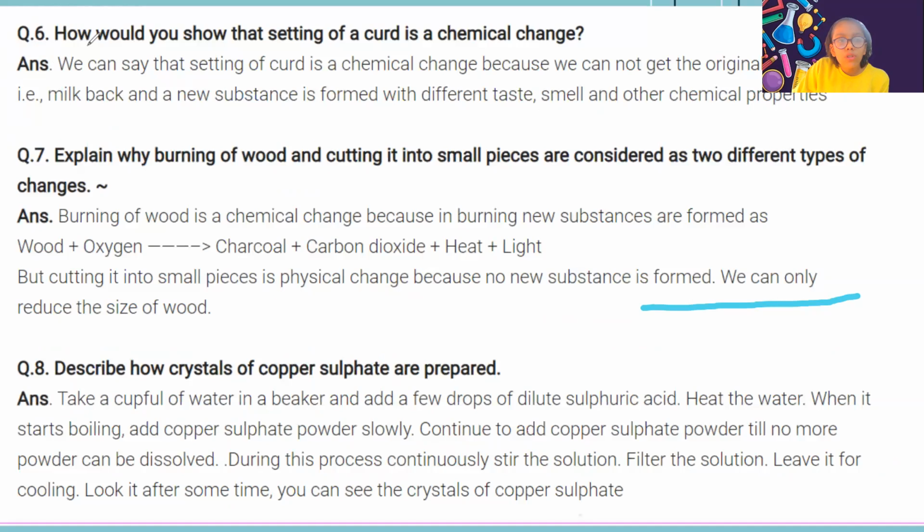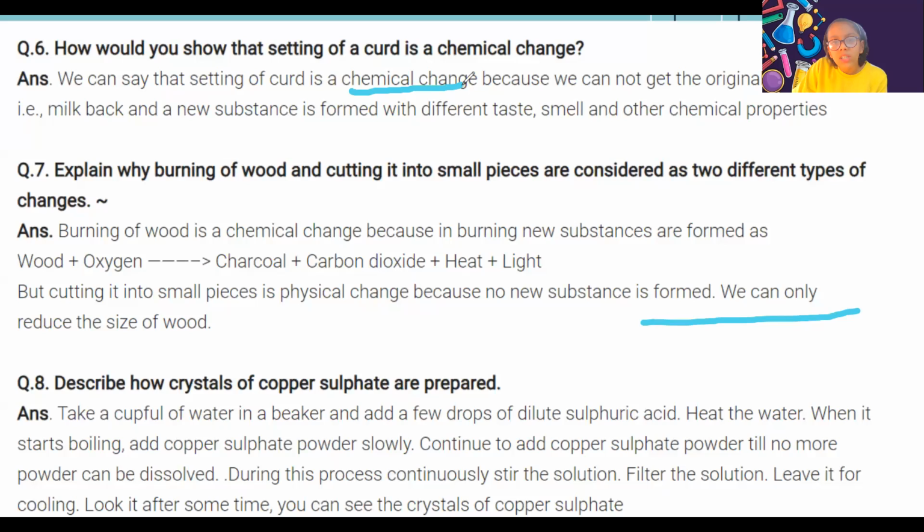Next is, how would you show that setting of curd is a chemical change? We can say that setting of curd is a chemical change because we cannot get the original substance, milk, back. A new substance is formed with a new taste and smell, so it is a chemical change.